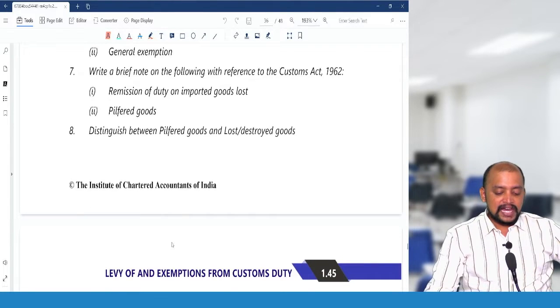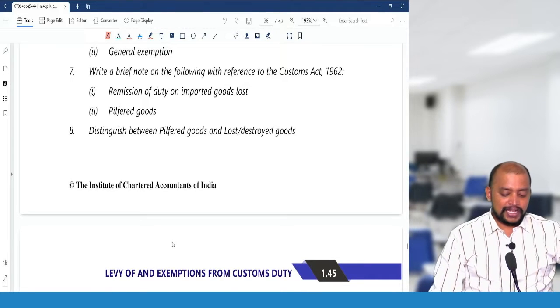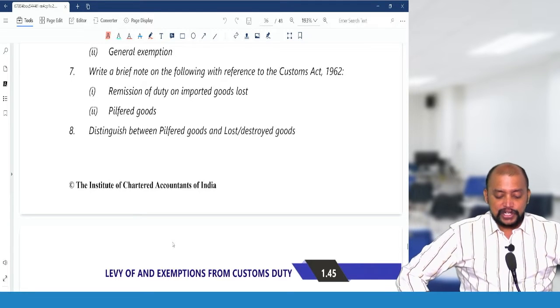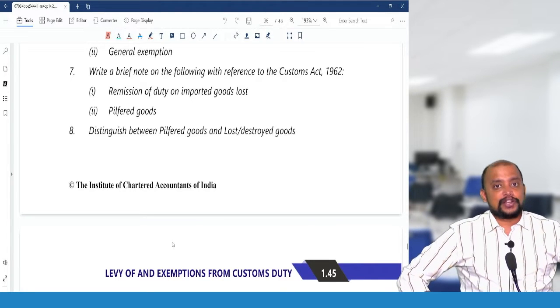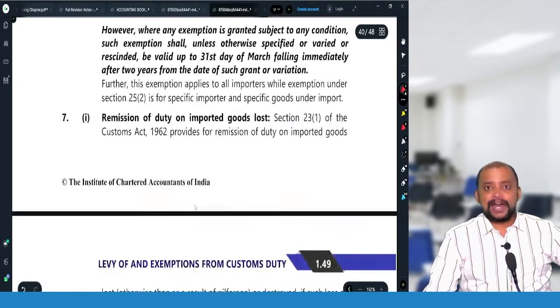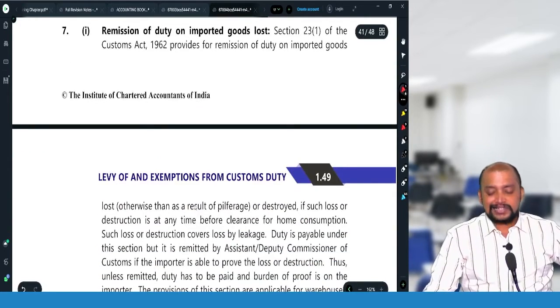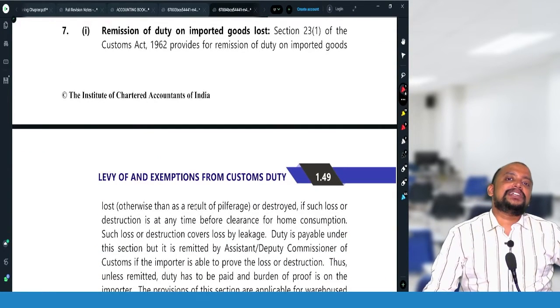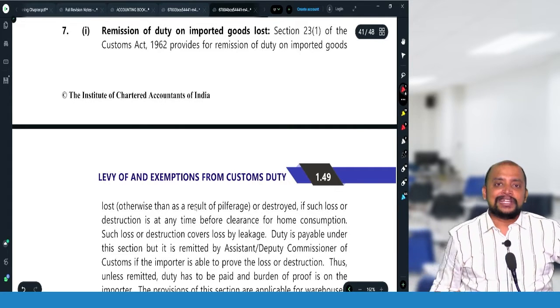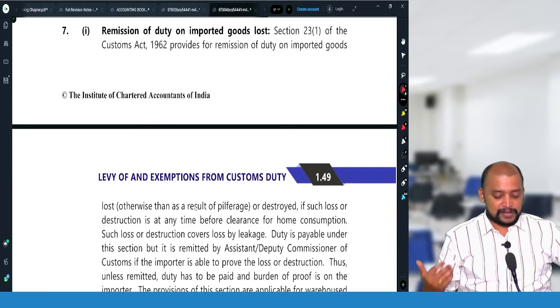Question 7: write a brief note on the following with reference to the Customs Act 1962. Remission of duty on imported goods lost. Whenever imported goods are lost, destroyed or abandoned, the customs duty required to be paid on those goods can be remitted by the customs officer.